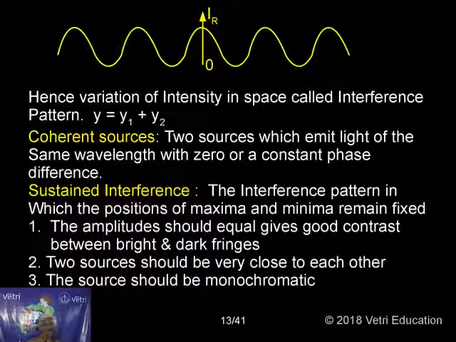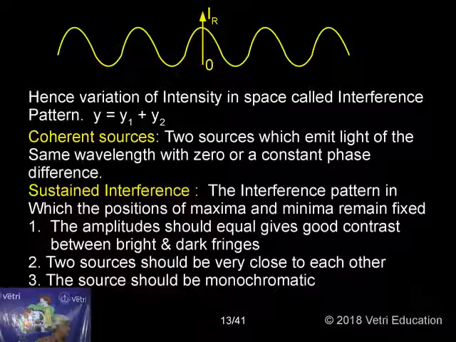Just now we are saying, what are coherent sources? Two waves of the same frequency, same intensity, in phase are called coherent sources. My question is, in order to get interference, must the sources be coherent, or can any two light rays interfere? There is a usual question; you have to understand it.